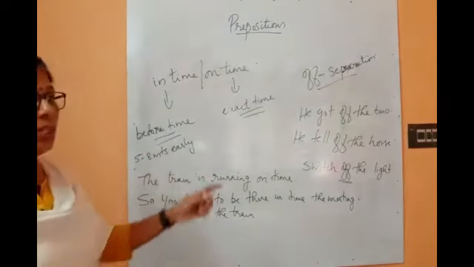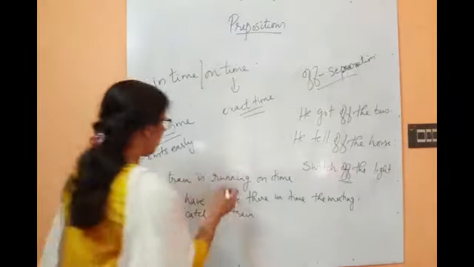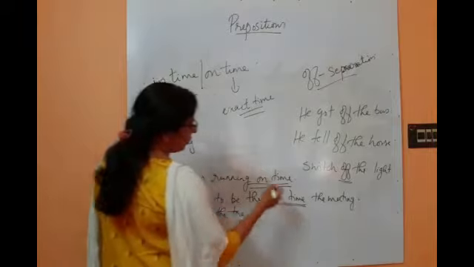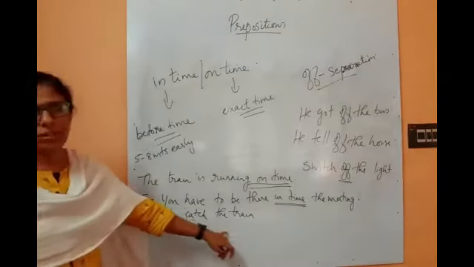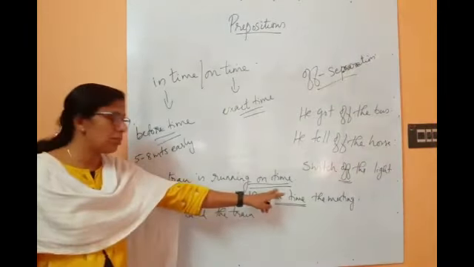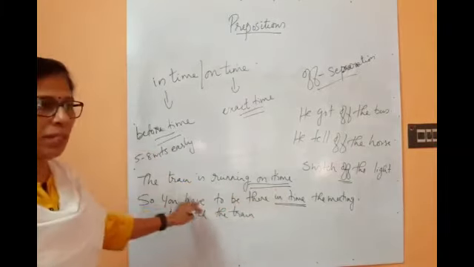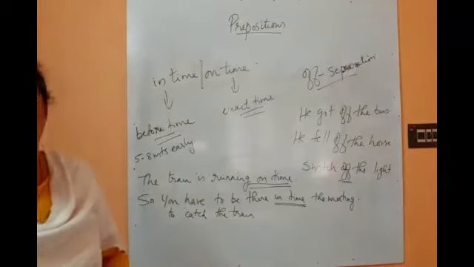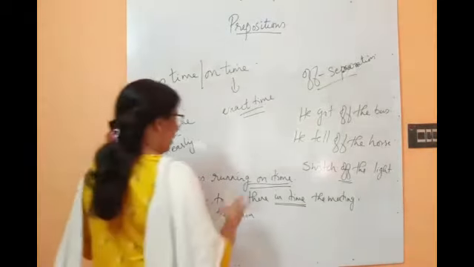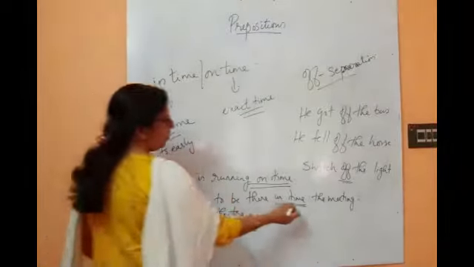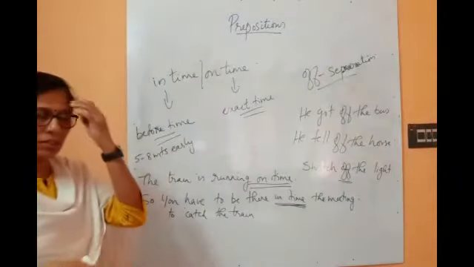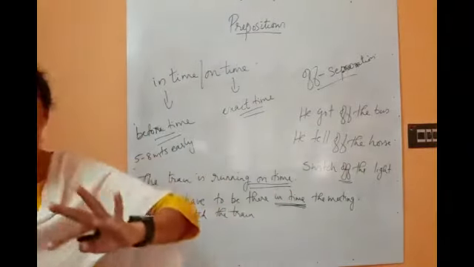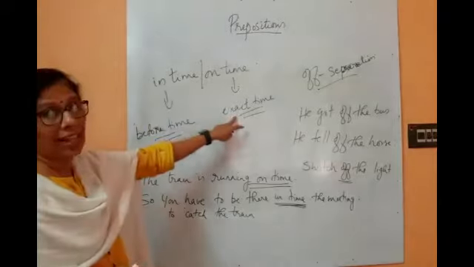The train is running on time, the exact time. So you have to reach the station in time to catch the train. In time means you have to reach there before the train reaches, 5 to 8 minutes before. Of course, going early, half an hour before, will be good, and at maximum you can be late up to 5 minutes before the train reaches. Then only you will get the train which is running on time. So on time always means exact time.